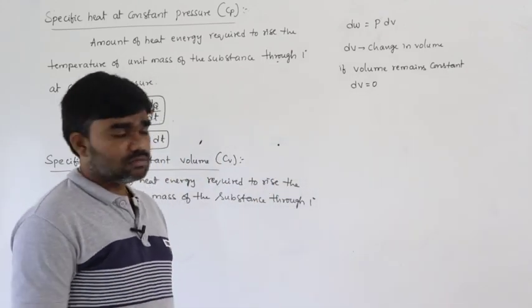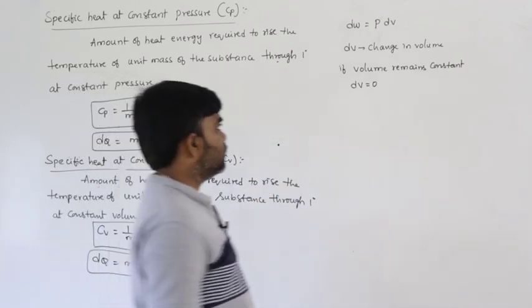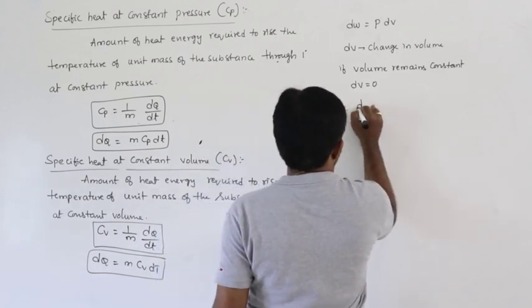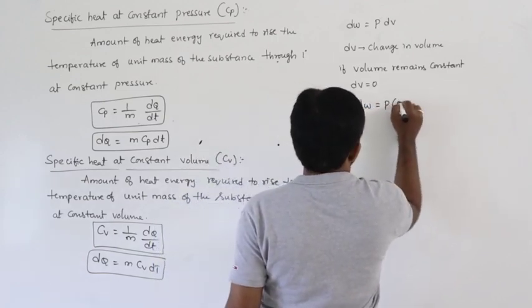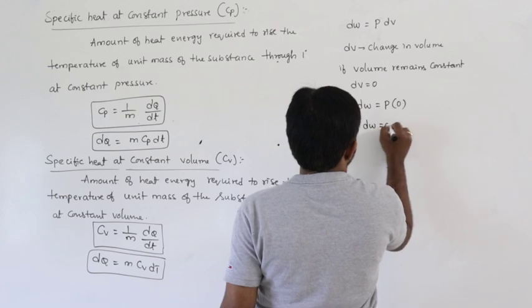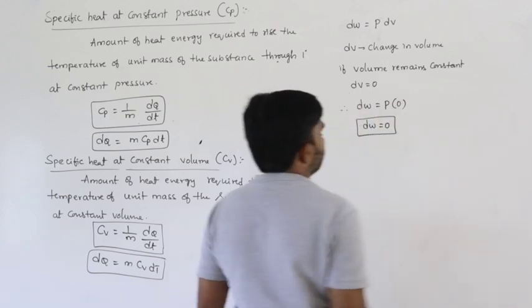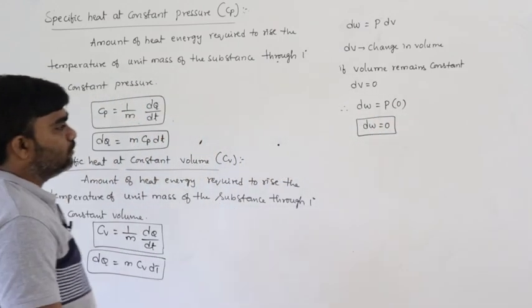Therefore dW is equal to P into 0, so dW is equal to 0.